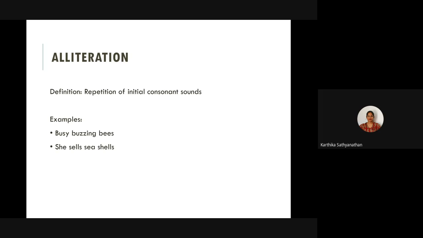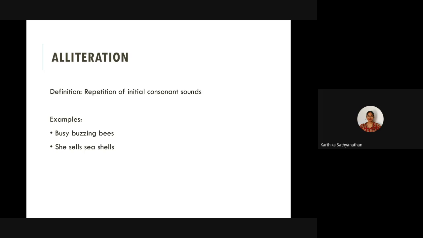So there is repetition of initial consonant sounds, or let's say even two words are fine. Wild and woolly weather, right? So there is w and w, or busy buzzing bees. The b sound is repeated. So this is a consonant sound. That's what I want you to keep in mind. Okay, same initial consonant sound is repeated.